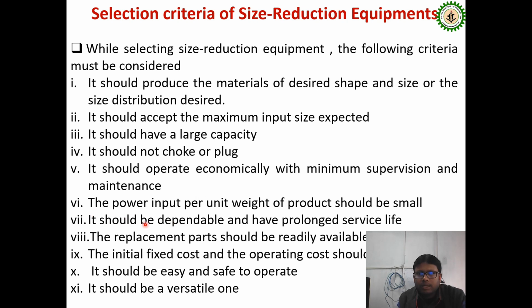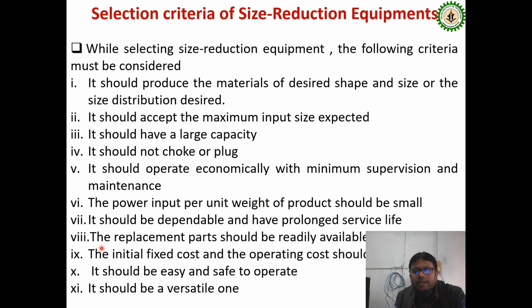And next, the sixth one is that the power input per unit weight of product should be small. That means when we calculate the power consumption for size reduction, it should always be small in quantity. It should be dependable and have a prolonged service life. Whenever we purchase any type of size reduction equipment, this criterion is very important: whether its service life is long or not. A higher service life is always preferable.